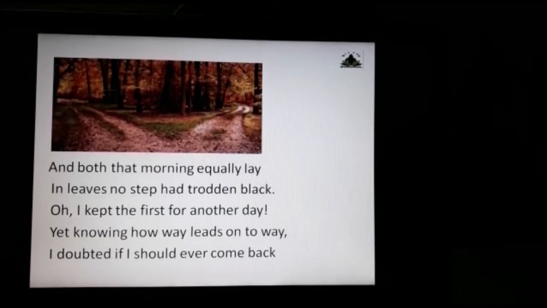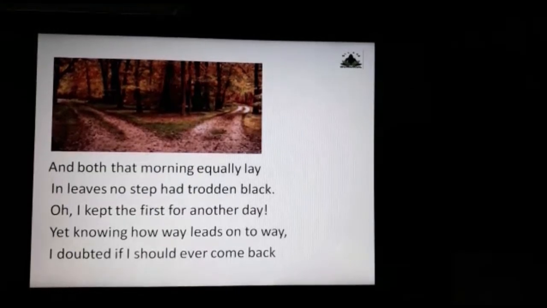Now, here the poet is saying, as he walked further down the road, he realized that it was equally traveled. He had decided, I would go on that grassy road. So as he was walking on that grassy road, he realized that this also looks equally good, same as the other one which was traveled. He wished to travel by the other side too, but we cannot do that at a time, no? So we have to make one choice only.